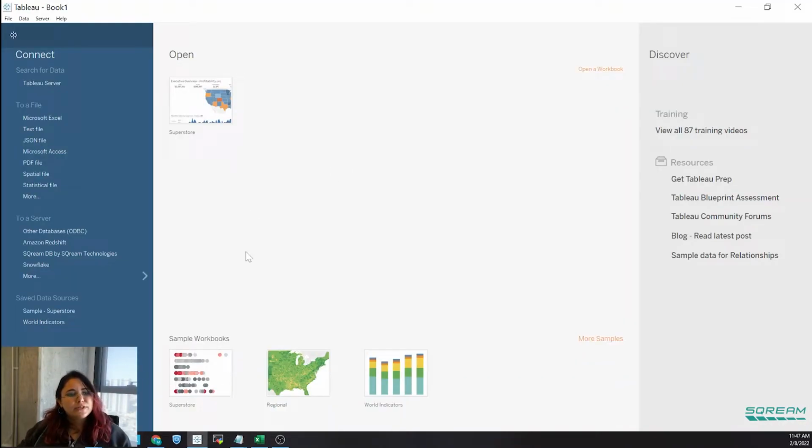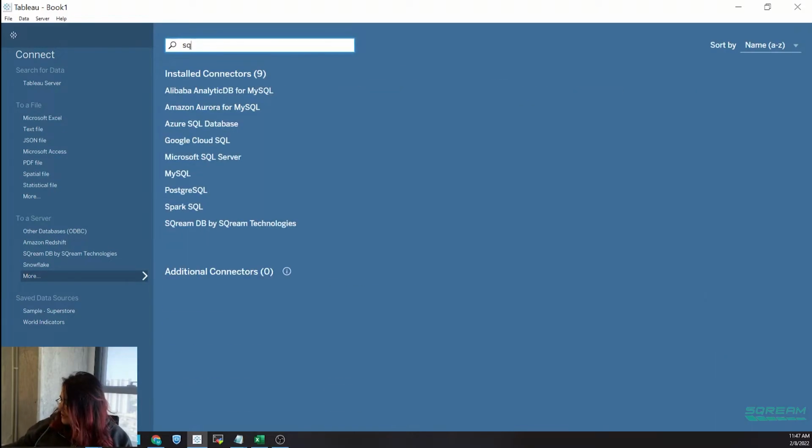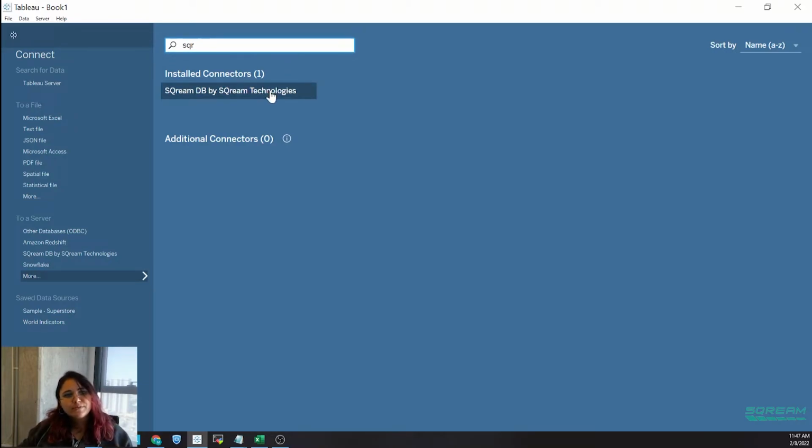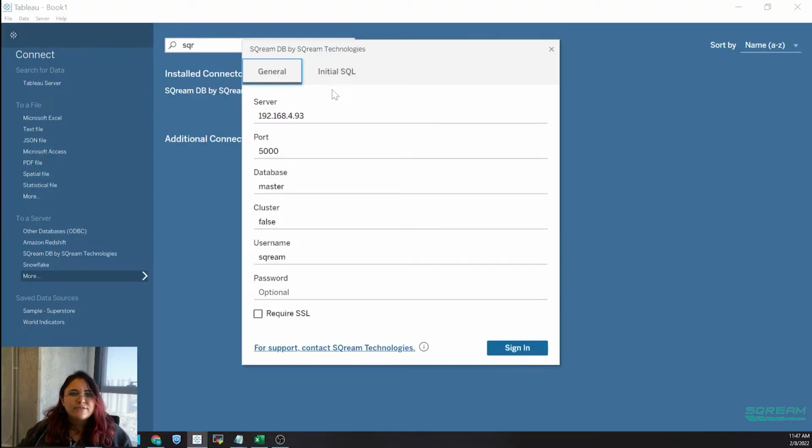We will go to the connection. Now, we don't want to connect to the Tableau server or to a file. We want to connect to a server. We go to More, and we put in SQR to get SQreamDB by SQream Technologies. Click it, select it. You'll have the information of your instance to put in.